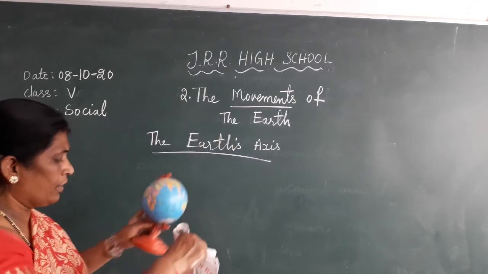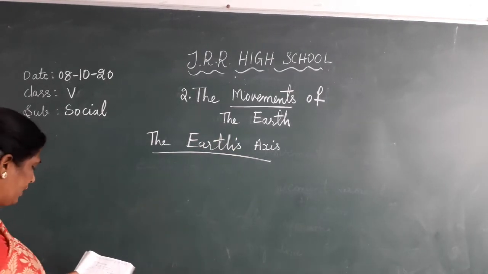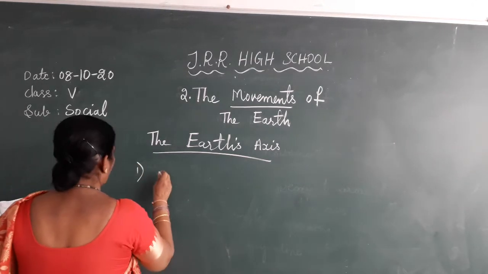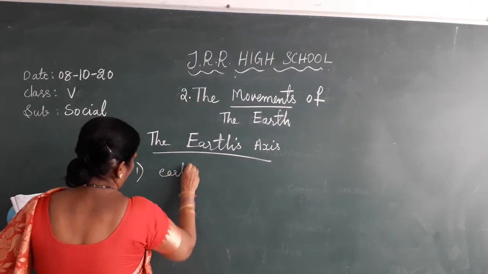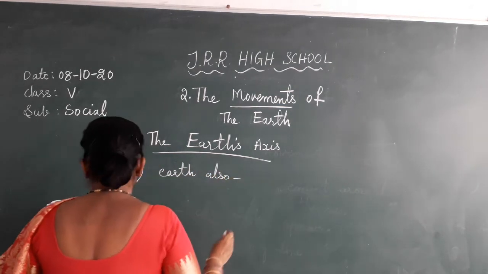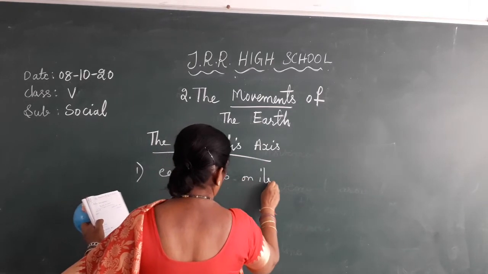As a first point, we are learning that the earth spins on its axis.